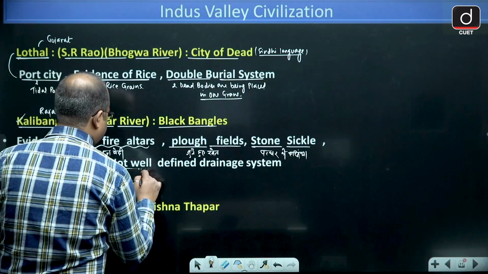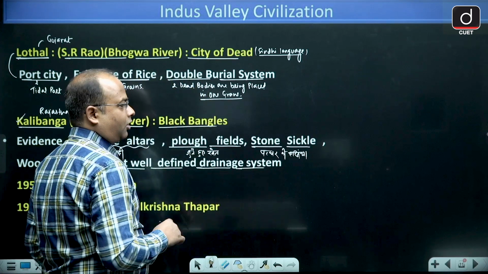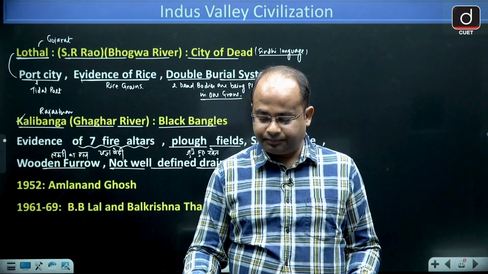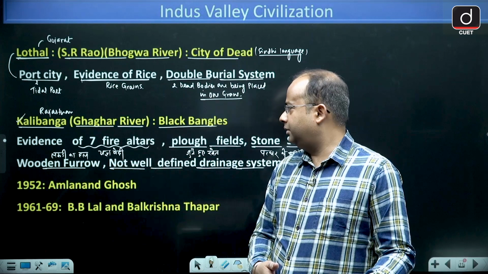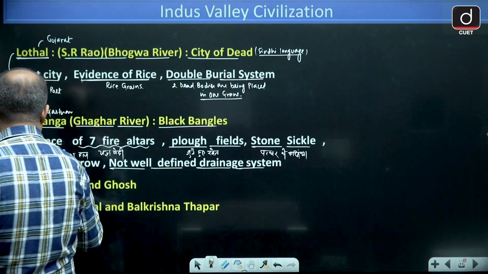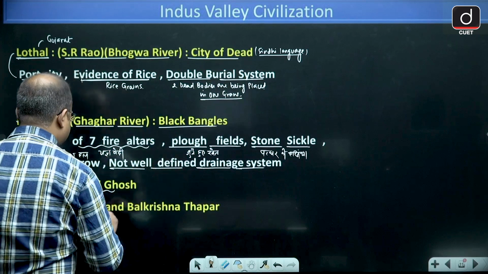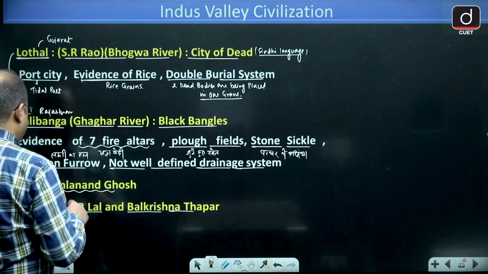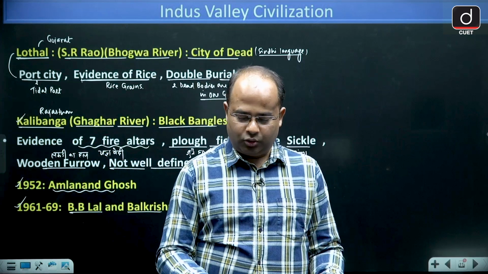Then the drainage system was not a well defined drainage system, because you will find evidence of water logging. In 1952, guys, it was discovered by Amalanand Ghosh, and from 1961 to 69 further excavation was done by B.B. Lal and Balkrishna Thapar. So I hope guys, is that clear to all of you?